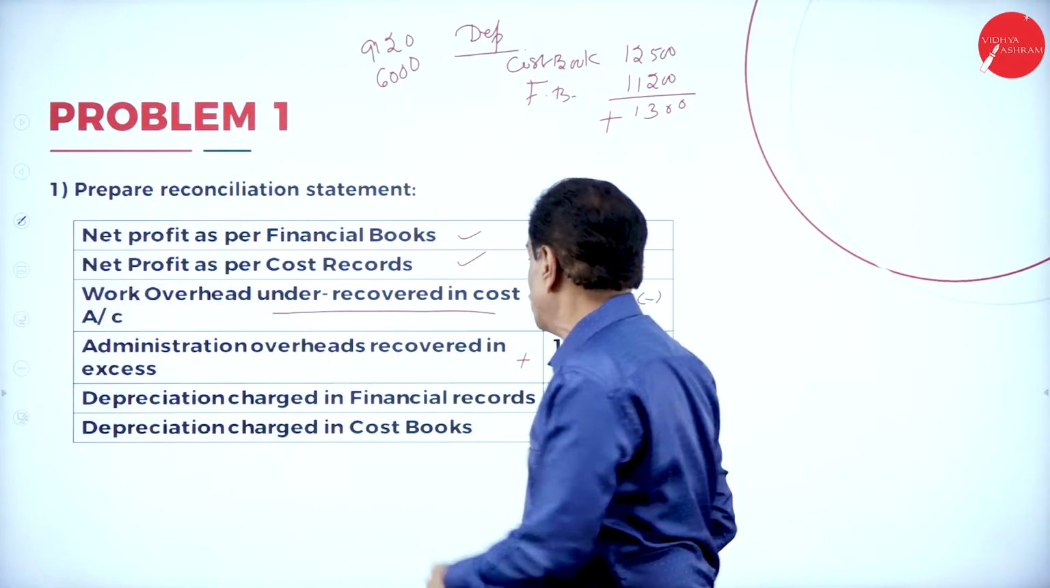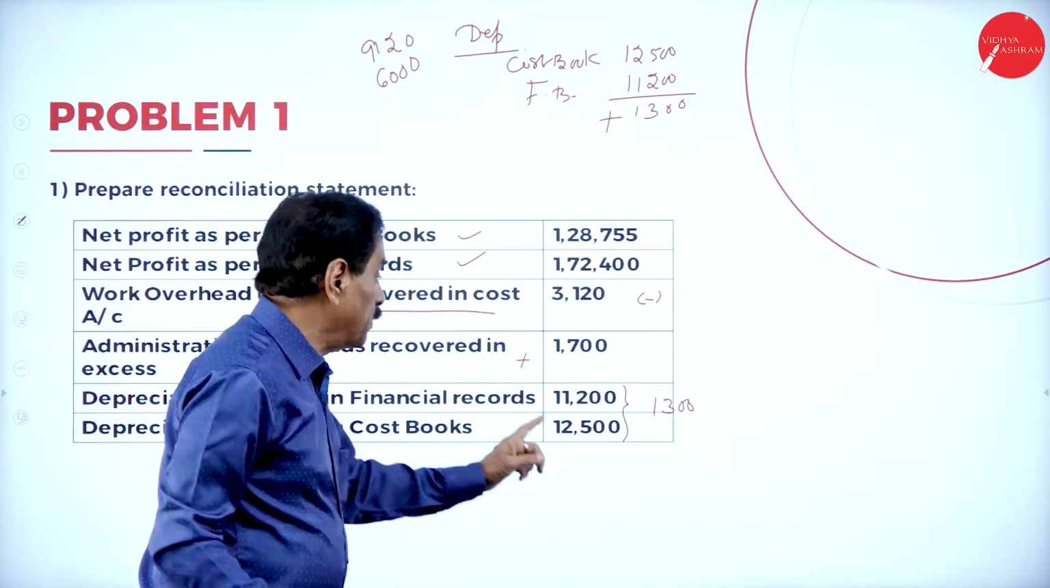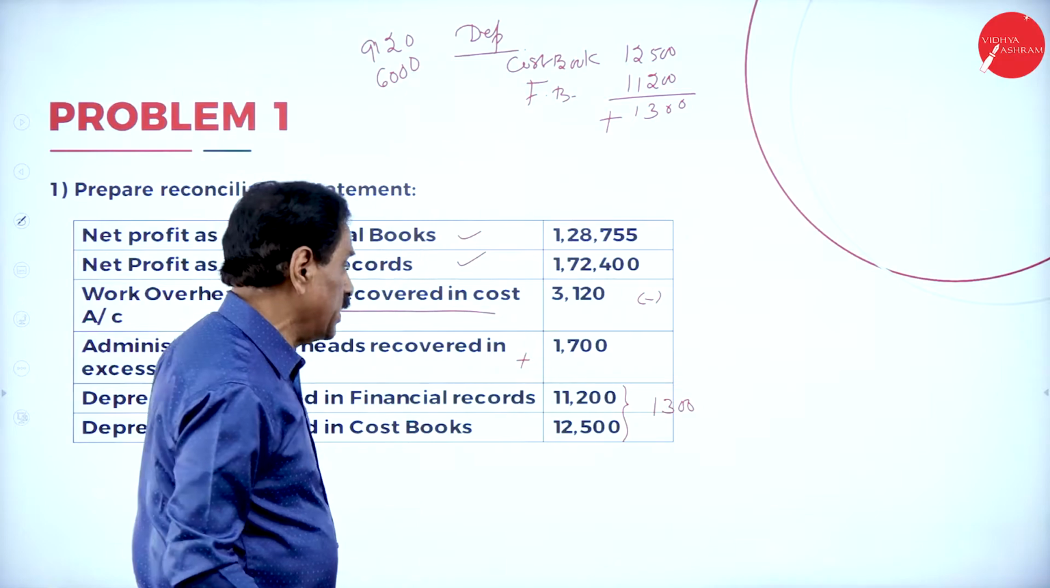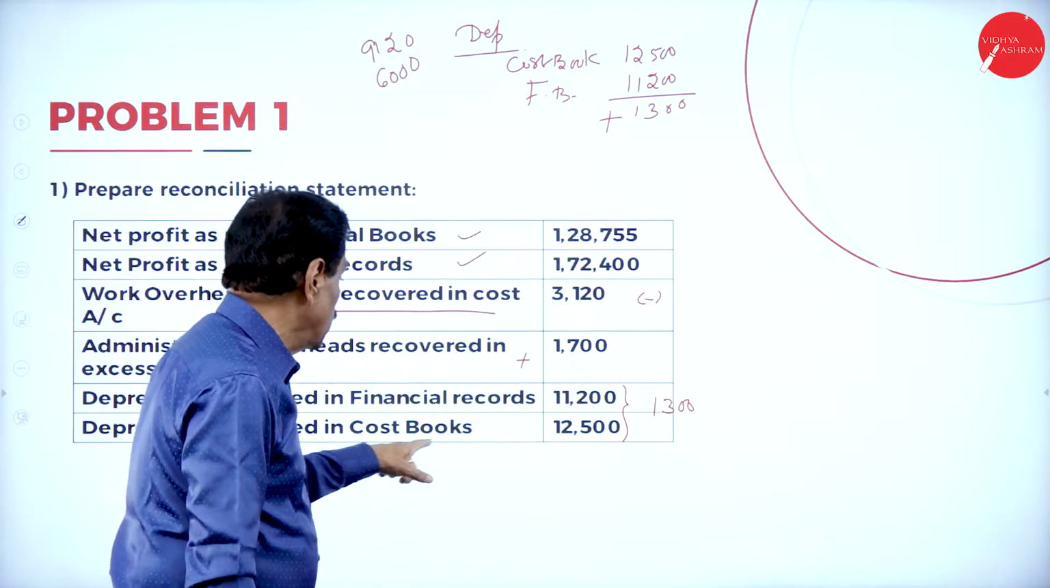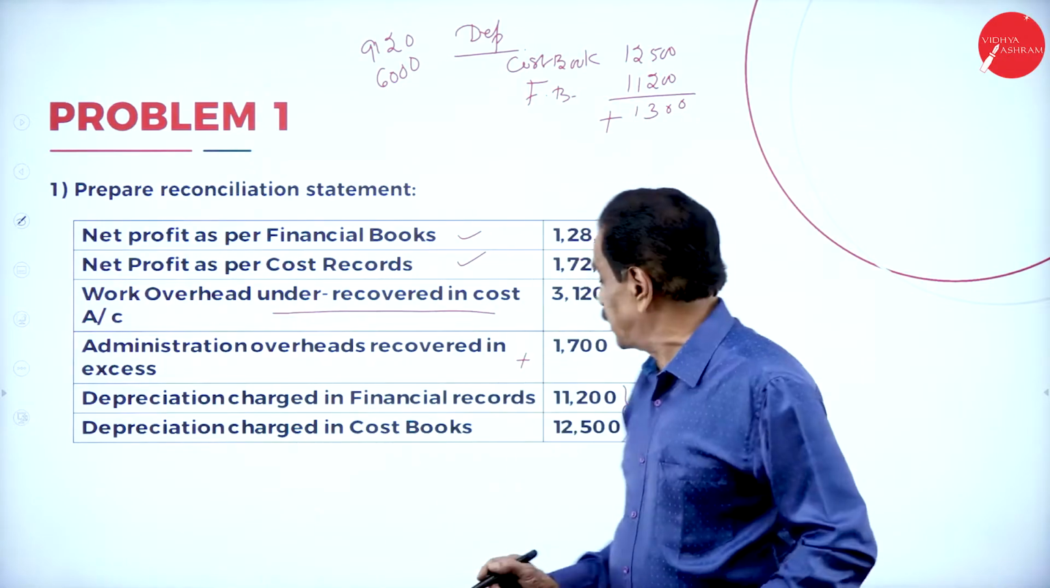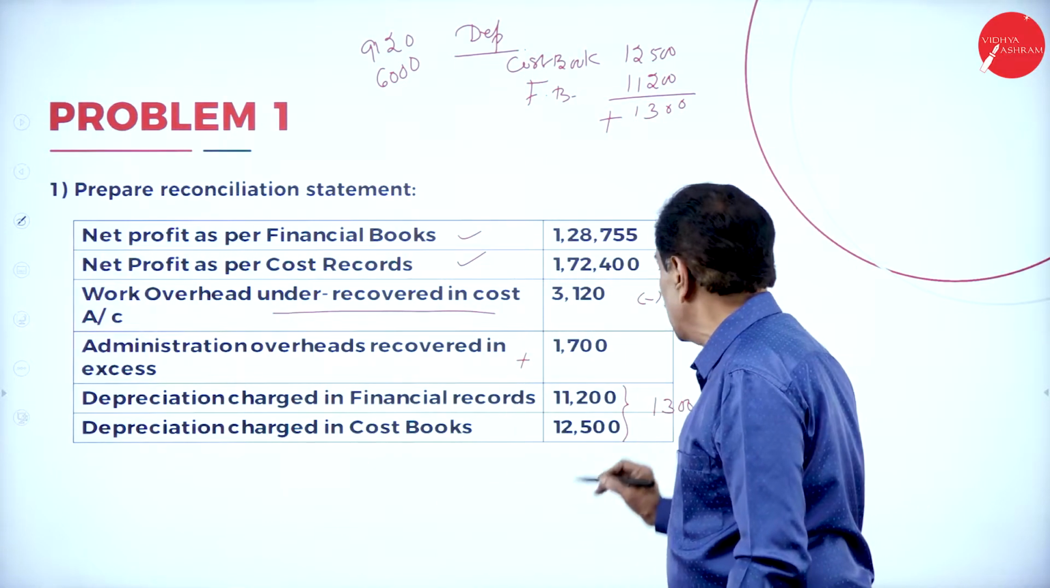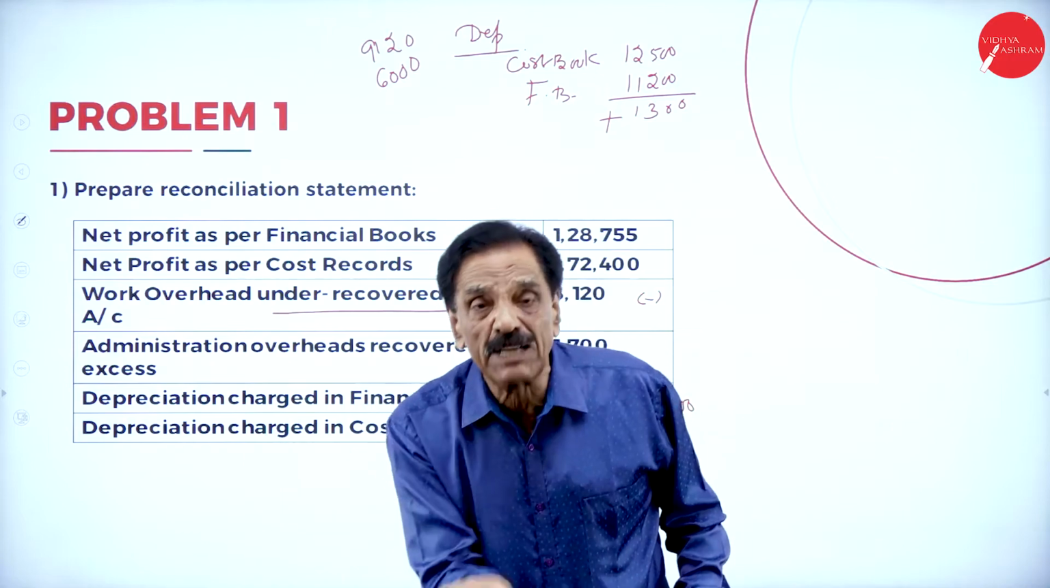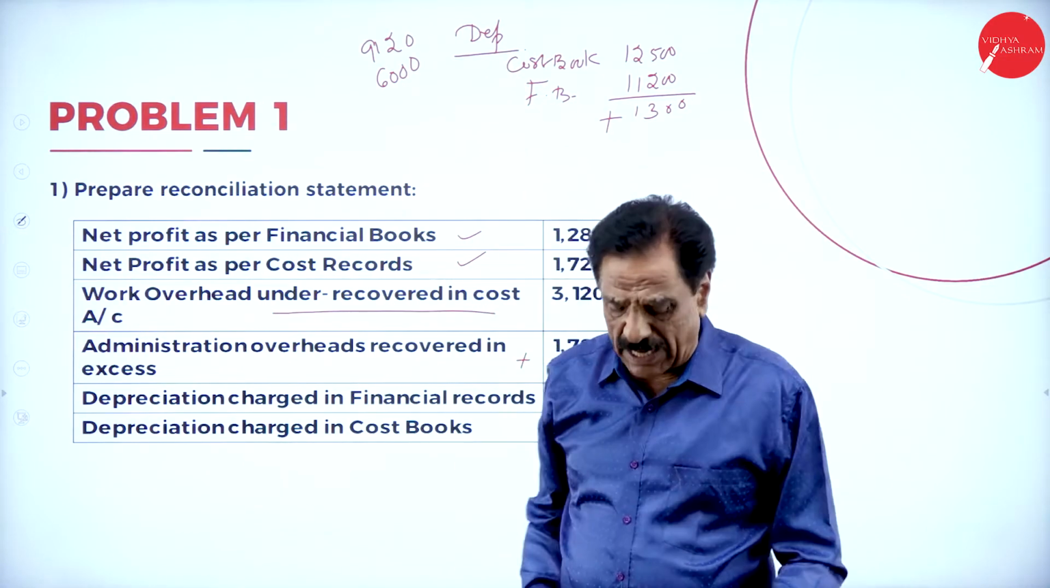Then depreciation as per financial record, depreciation as per cost book. There's a difference of 1,300. Who charges more? Costing charges more. When costing charges more, their profit will be reduced to the extent of how much money? 1,300. To make equal, add back 1,300.